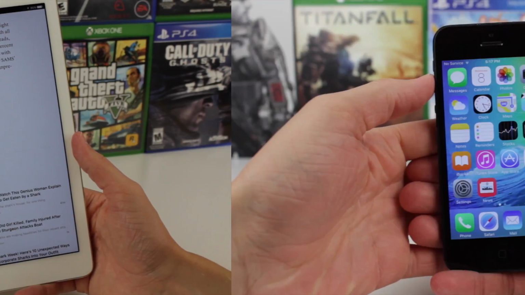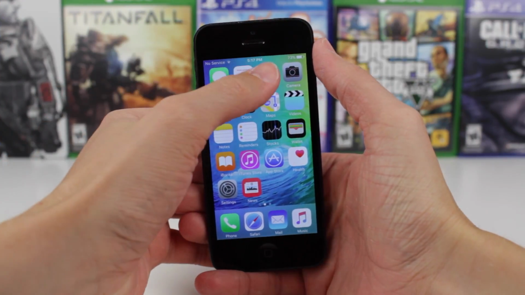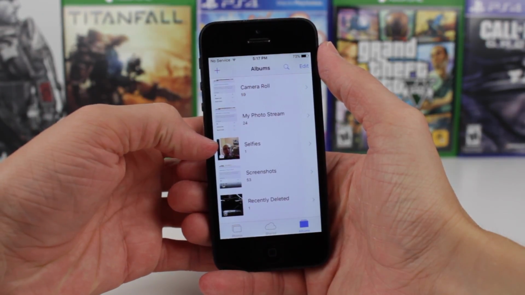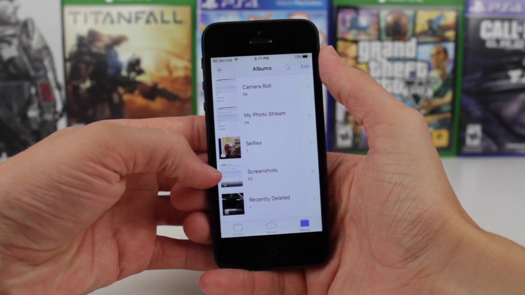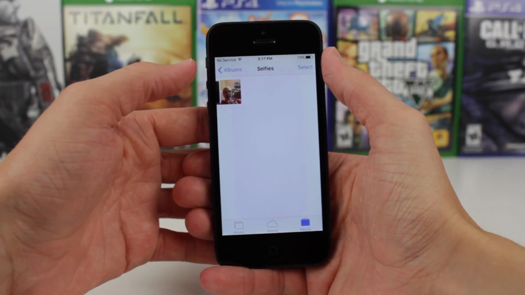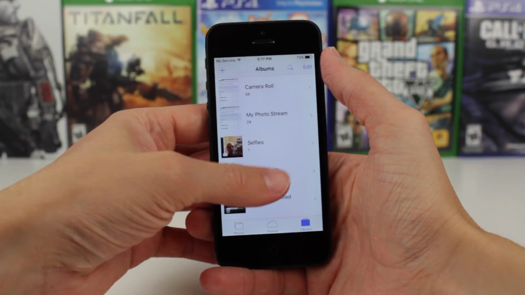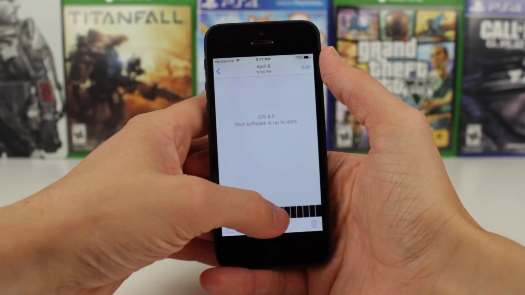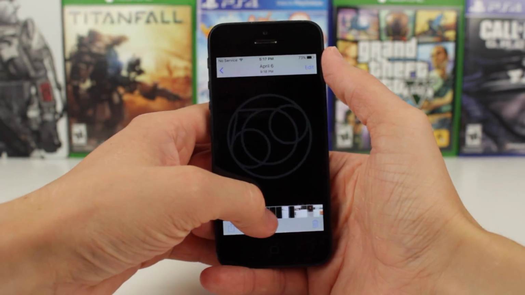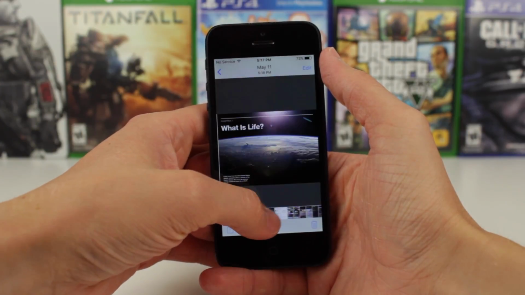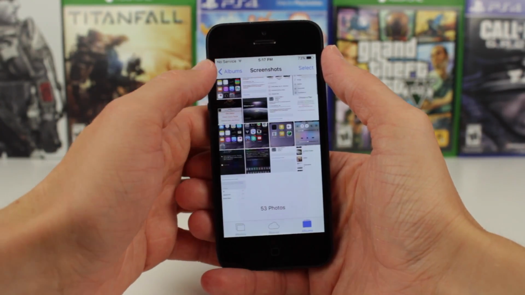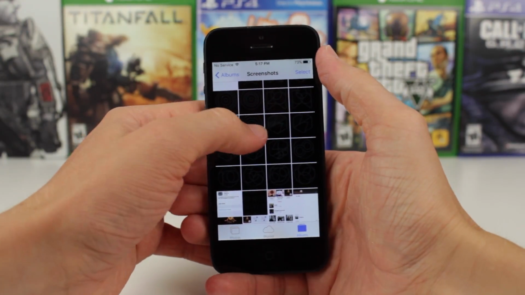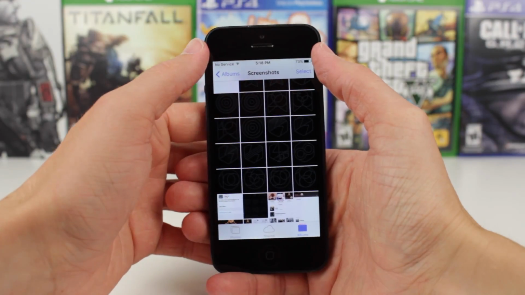Moving on, there are two new albums in the Photos app in iOS 9 Beta 3. The first one is titled Selfies, and any photo taken with the front-facing camera on your phone will automatically be added to the Selfies album. The same is basically true for screenshots. Any screenshot that you take on your device will automatically be added to the Screenshots folder, and for me, that one is a huge plus. Now, I don't take selfies really ever, but I take screenshots constantly. So having screenshots in their own dedicated album is going to make searching for them a whole lot easier, and of course the same thing is true for selfies.